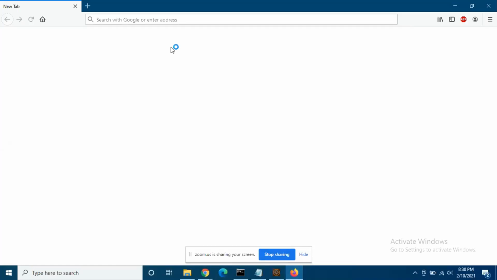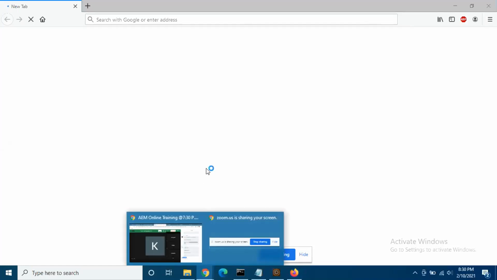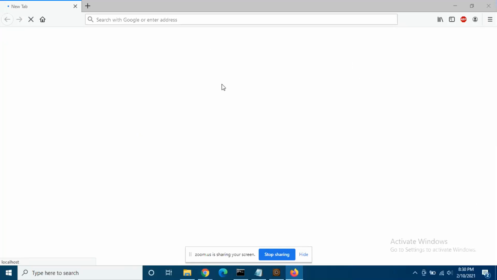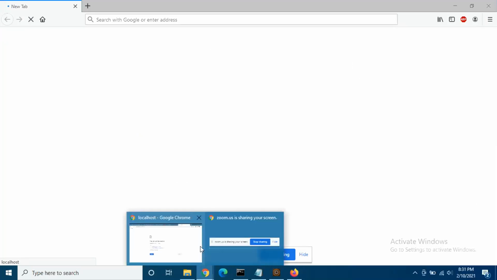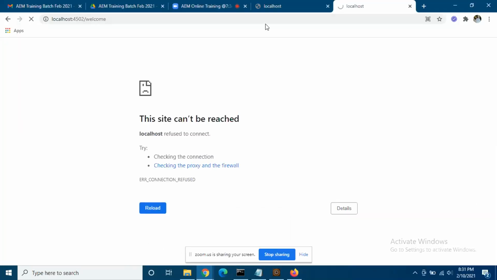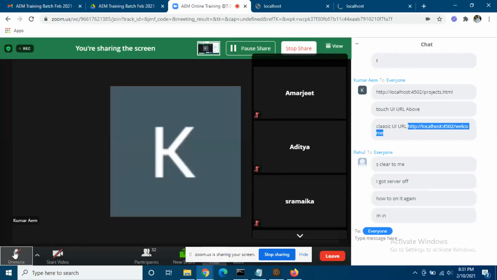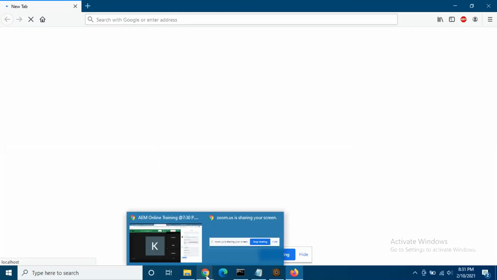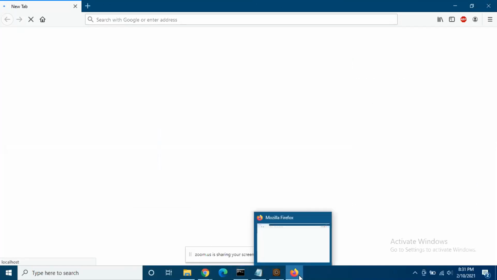Now the browser window should automatically get opened. Your default browser will automatically open. If your default browser is Chrome, it will try to open Chrome. If your default browser is Edge, it will try to open Edge.